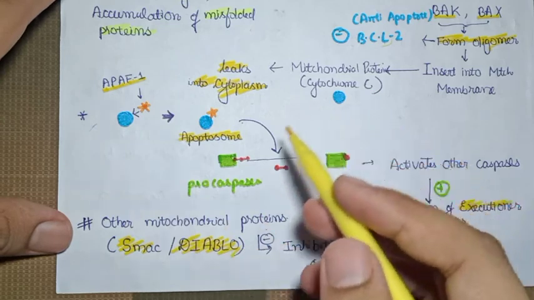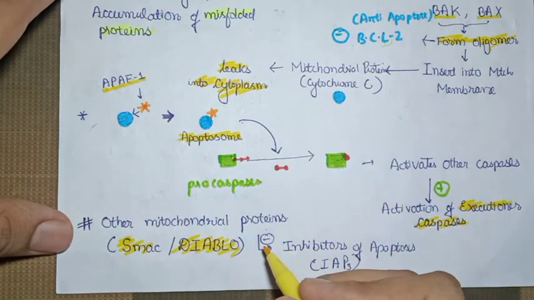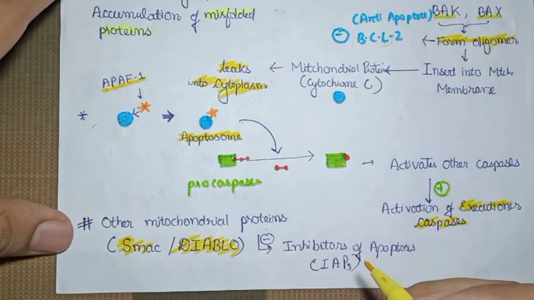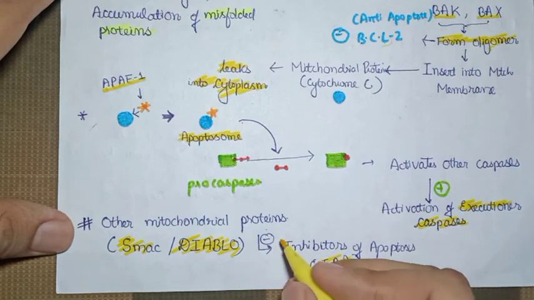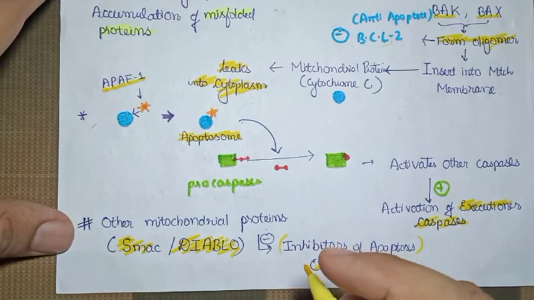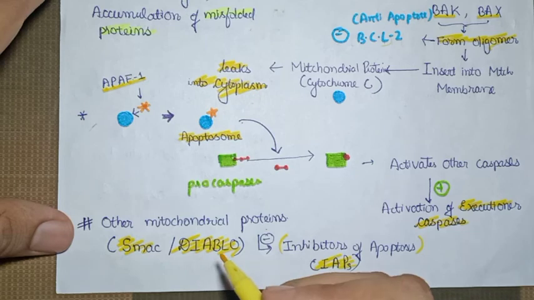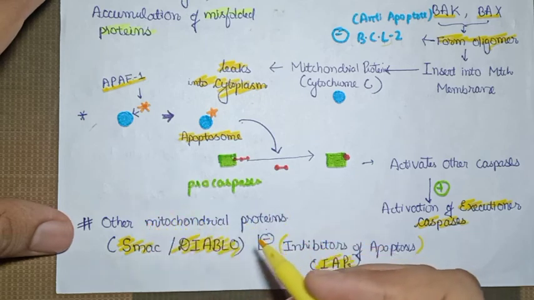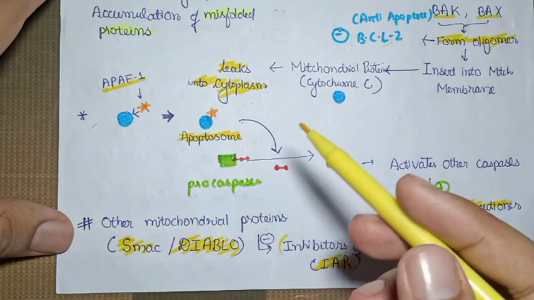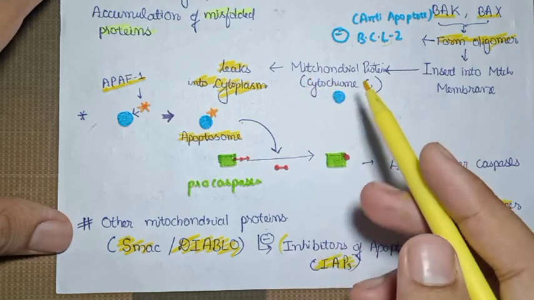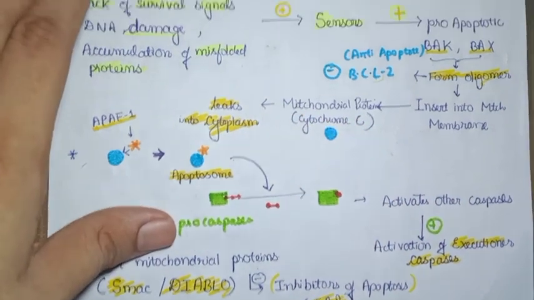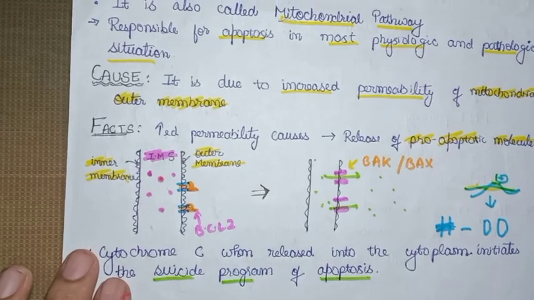So what do the other mitochondrial proteins do? They inhibit the inhibitors of apoptosis. IAPs stand for inhibitors of apoptosis, which are inhibited by SMAC and Diablo, the other mitochondrial proteins present in the mitochondria besides cytochrome C. So this was about the intrinsic pathway and the points that you must remember.